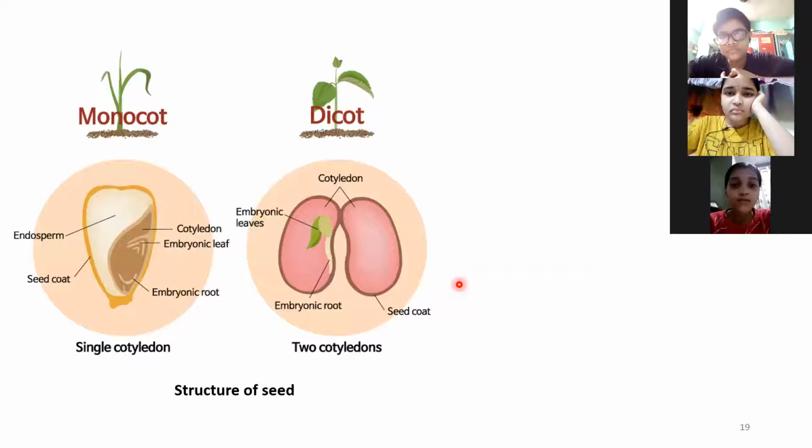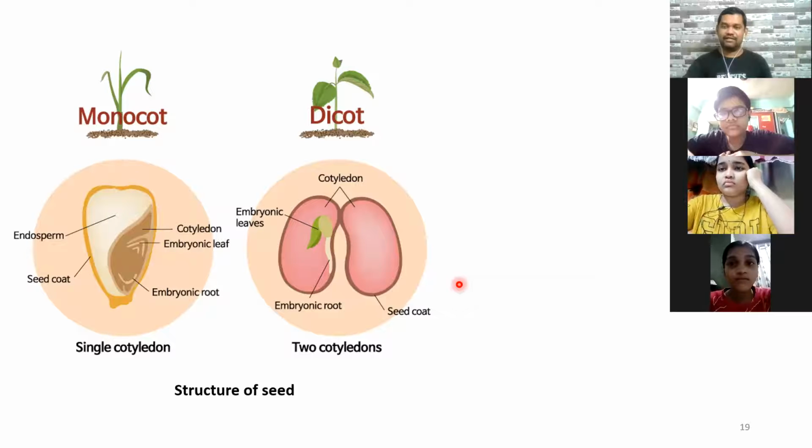Okay, so when you want a new plant, what do you do? You take the seed, sow it in the soil, and then the plant emerges out. We call it seed germination. So in nature, if human beings are not sowing the seed, the plants themselves have their own methods by which they can put their seeds in the soil. That is called seed dispersal.